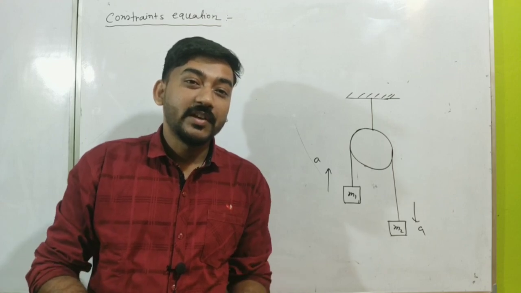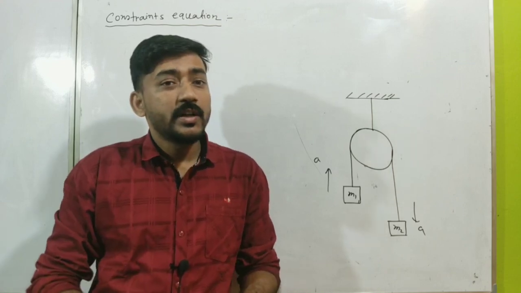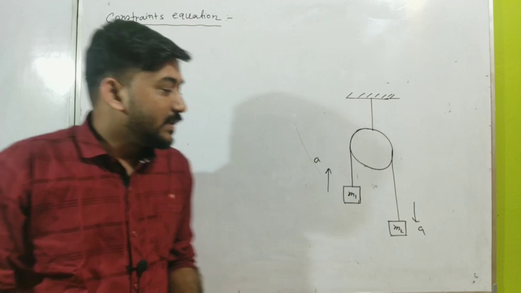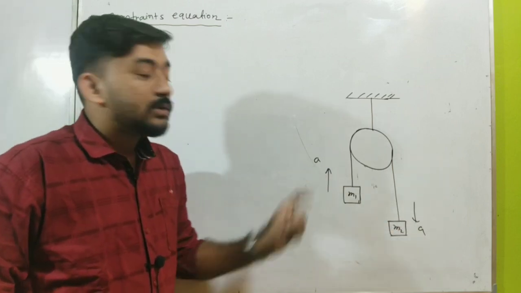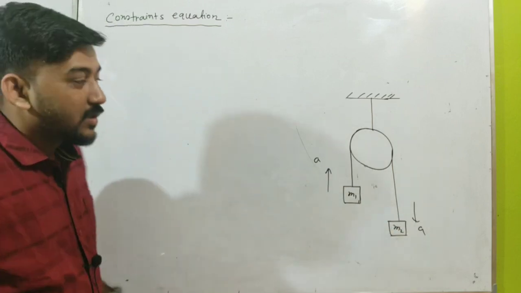If we use this constraint in terms of an equation, we can easily see that these two accelerations are equal and opposite. So let me do it.